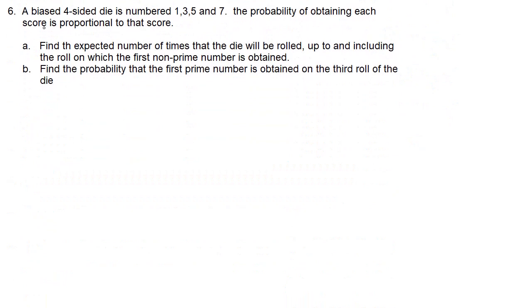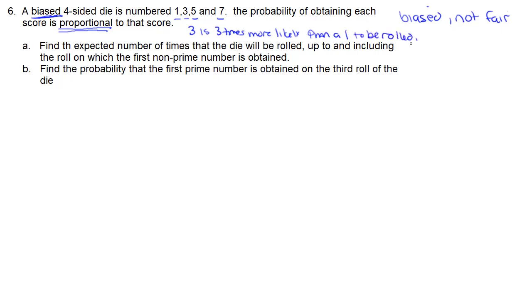Problem number 6. We've got a biased four-sided die, and biased means it's not fair. The probability of getting a 1 is going to be different than getting a 3, a 5, or a 7. So each probability is proportional to its score. That means that the probability of a 3 is 3 times more likely than the probability of getting a 1.